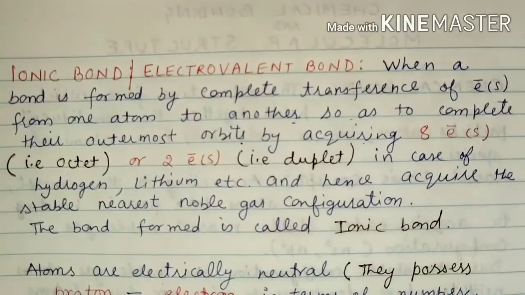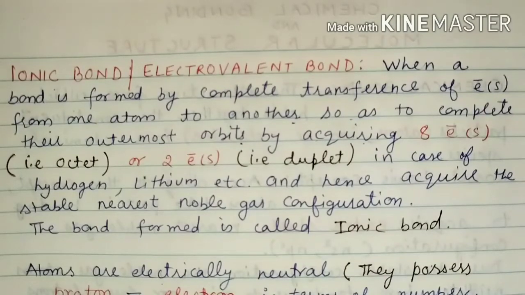One thing you have to keep in mind is why the atoms combine: in order to satisfy the extra stability of their electronic configuration. They are in a way to gain or lose electrons, to acquire 8 electrons in the valence shell, or 2 electrons in the valence shell in the case of lithium and hydrogen.